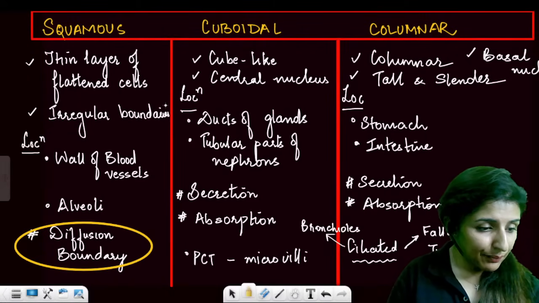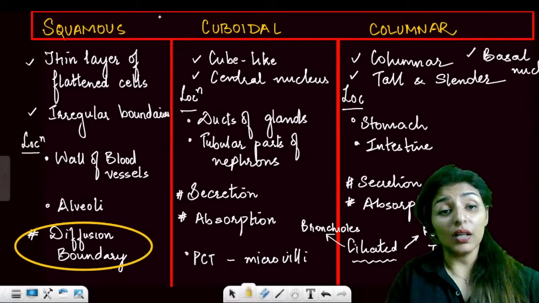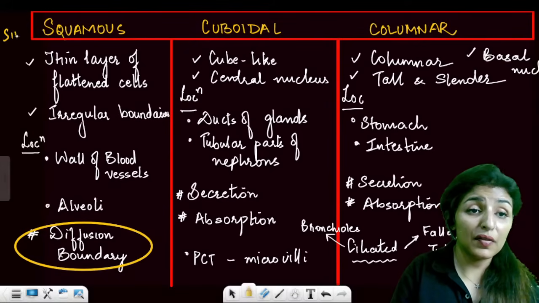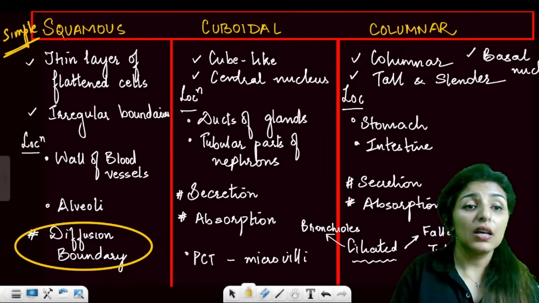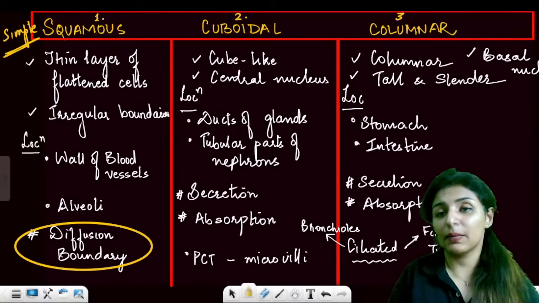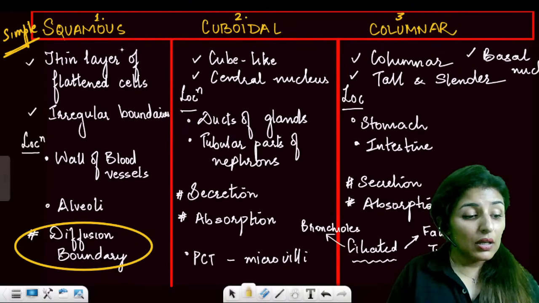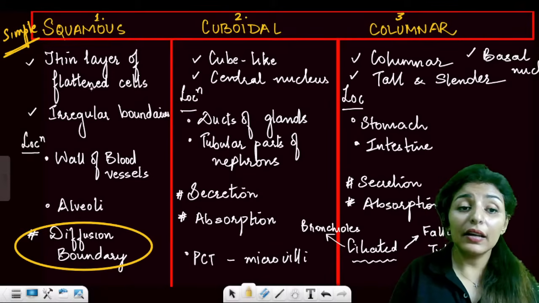Are these points clear? Shall we move on? So moving on to now the different types of simple epithelium. Simple epithelium can be of squamous type, cuboidal type, or columnar type. There is one more, pseudostratified. We'll talk about it. So, see, thin layer of flattened cells.